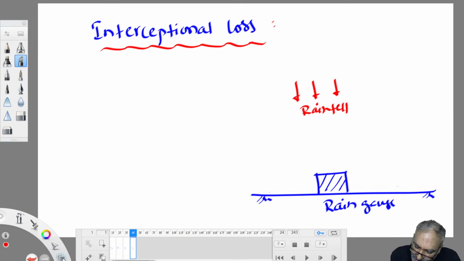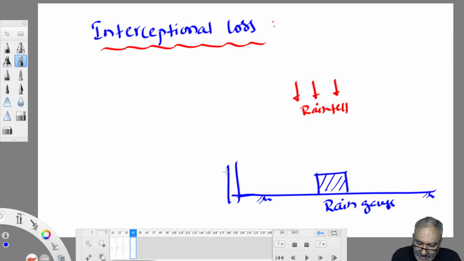Actually, at the place where the gauge is installed, there is no such object, because surrounding the gauge we don't allow any tall object such as trees or buildings. So we have enough clearance. The minimum distance we maintain between the nearest tall object and the gauge is 2 times the height of the object or 30 meters, whichever is more. Therefore, this rain gauge comfortably collects all of the rainwater that occurs in a catchment.